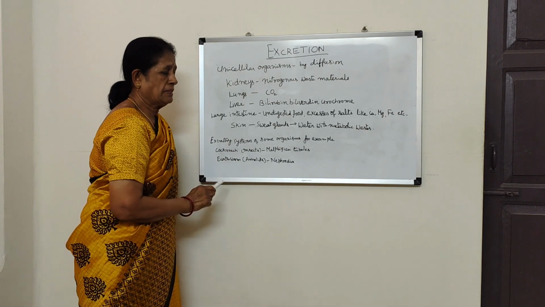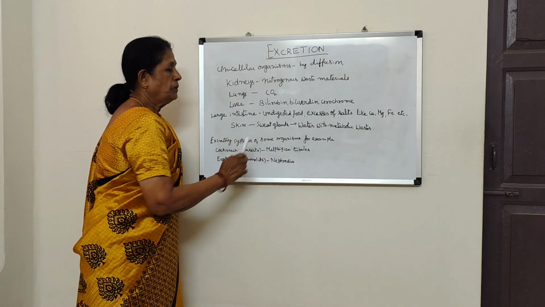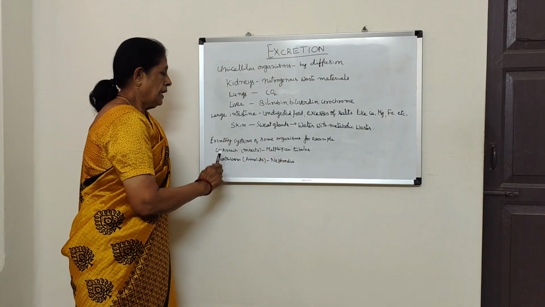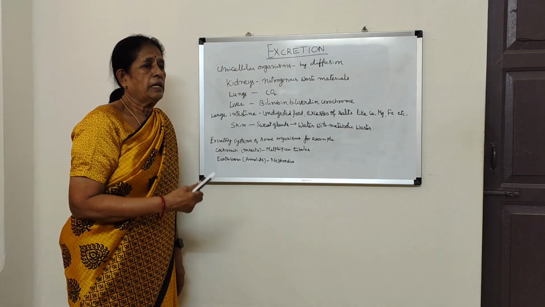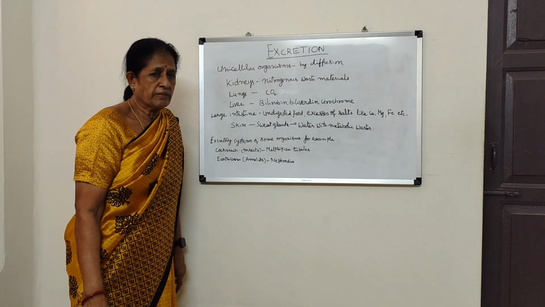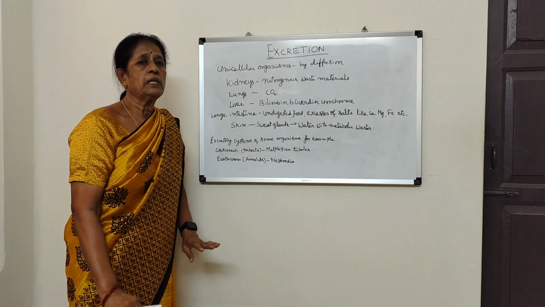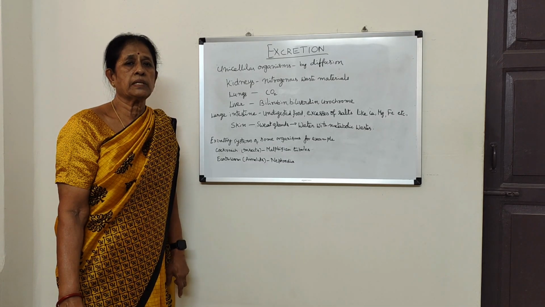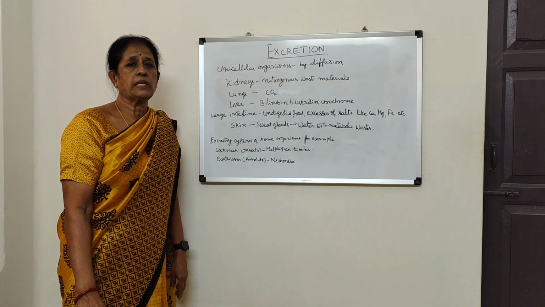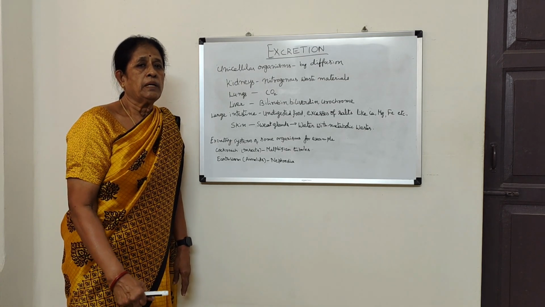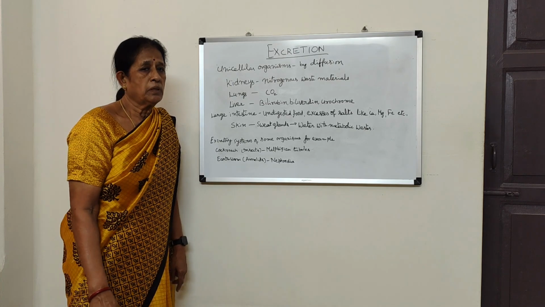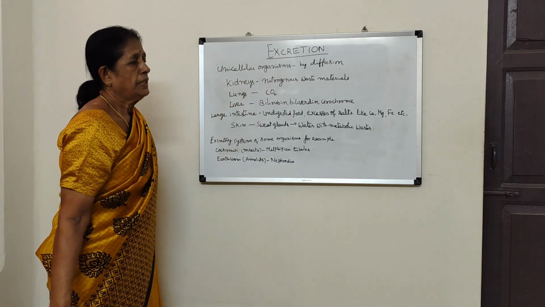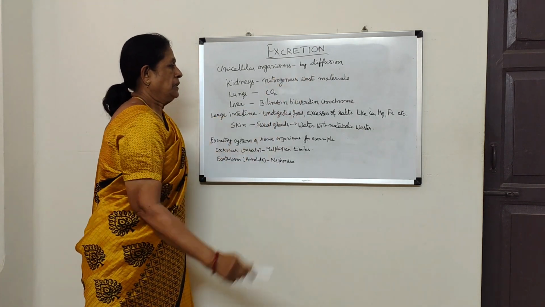In insects like cockroach, Malpighian tubules, and in some insects green glands. In planaria and nematodes, flame cells are the excretory organs. That means in different organisms, in the course of development, the excretory system becomes more and more complicated. Diffusion is the simplest form of excretion.